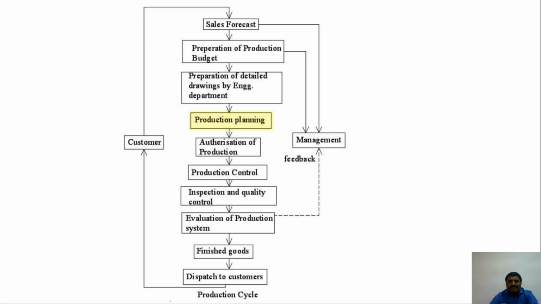Let's take one example. What will happen with planning? For example, we give cloth to the tailor to stitch.